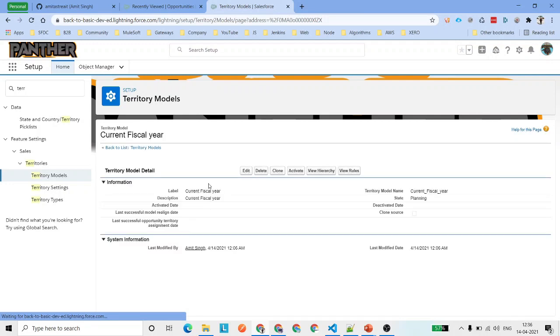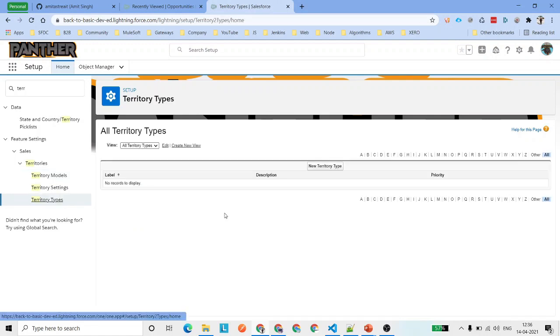The next thing is that we have to create the territory types. Under the model, you can also go and say view hierarchy, where you can see what all the hierarchies are. You can even view the rules, what all the active rules are to assign the accounts under a particular hierarchy. So now let's create a territory type over here.